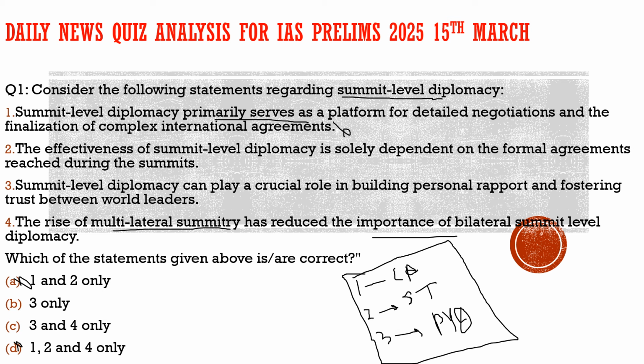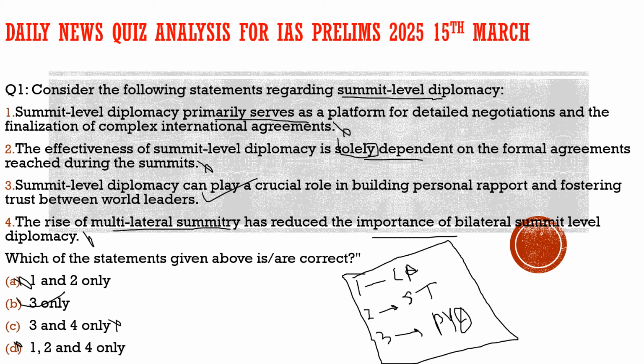For example, the author gives the example of the Camp David Accord, which established peace between Israel and Egypt through the mediation of the US. Sometimes it can be very beneficial, and sometimes it can be a photo event where leaders come, take pictures, and nothing really happens.